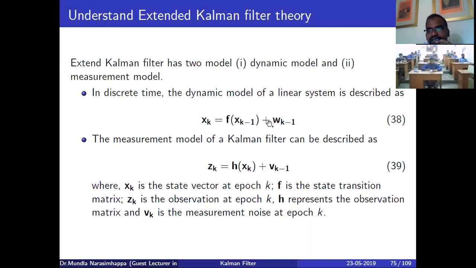Then w of k is the uncertainty. Here also you can see Z is the measurement model equation, with the transition matrices. Here h of x of k is a non-linear function, right?